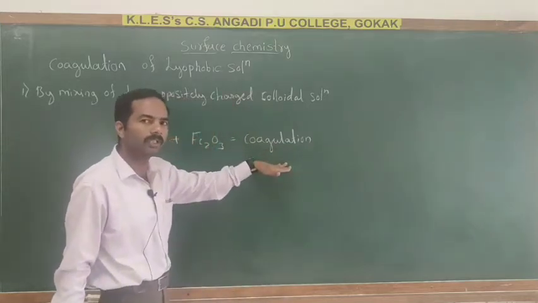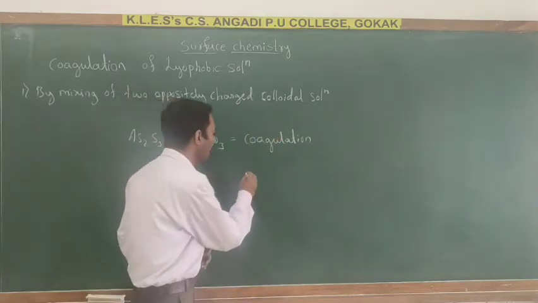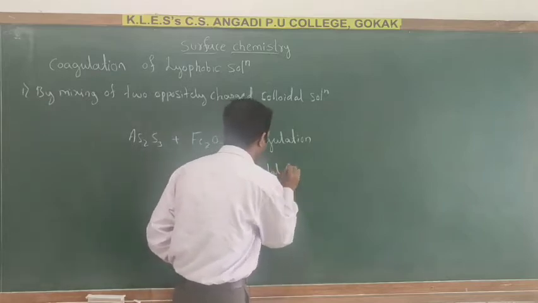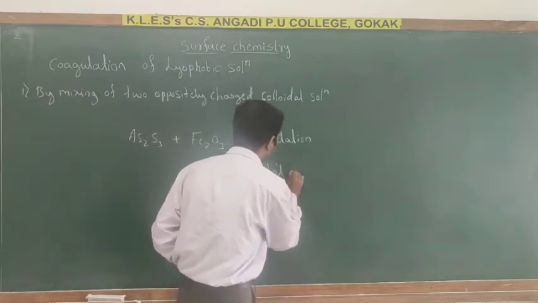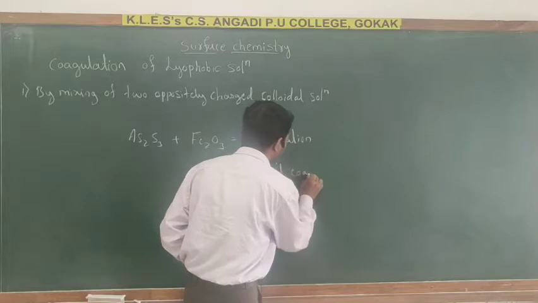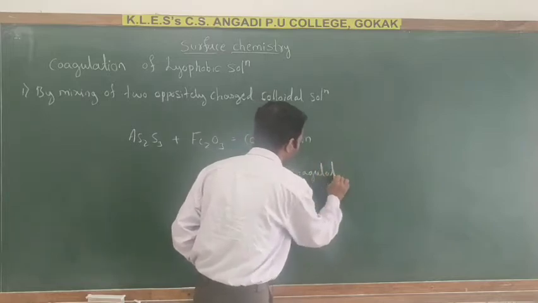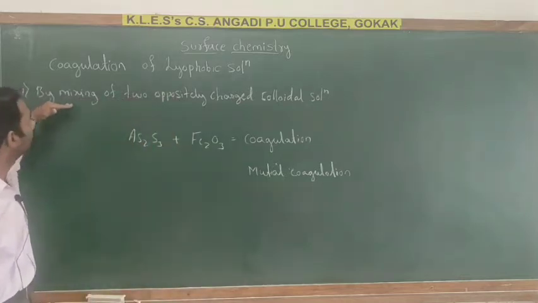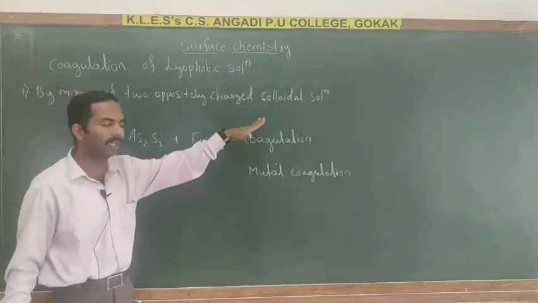This coagulation is known as mutual coagulation.